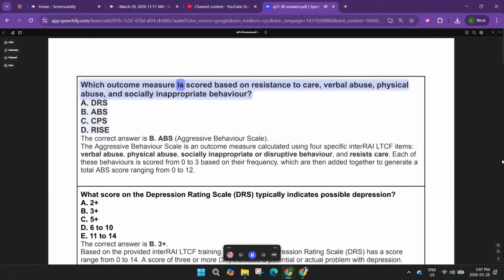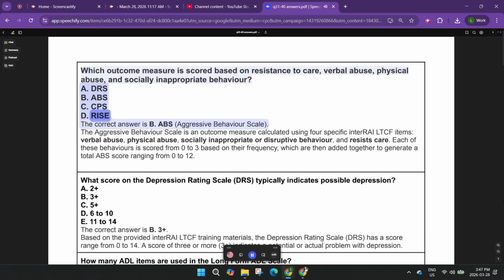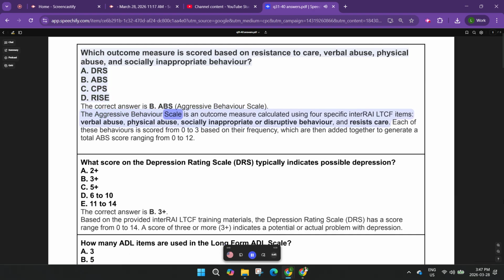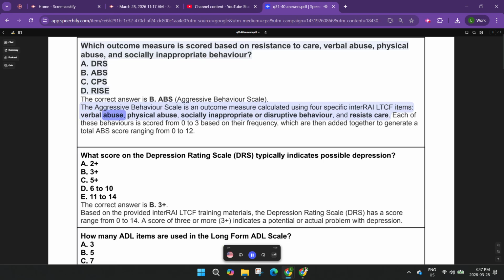Which outcome measure is scored based on resistance to care, verbal abuse, physical abuse, and socially inappropriate behavior? A. DRS, B. ABS, C. CPS, D. RAIS. The correct answer is B. ABS, Aggressive Behavior Scale. The Aggressive Behavior Scale is an outcome measure calculated using 4 specific interRAI-LTCF items: verbal abuse,